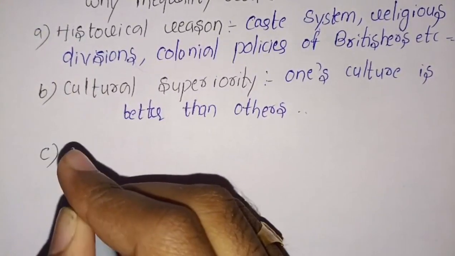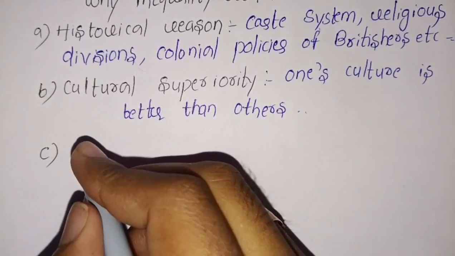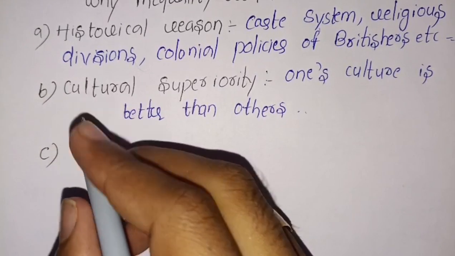Now, the third one is institutional reinforcement.